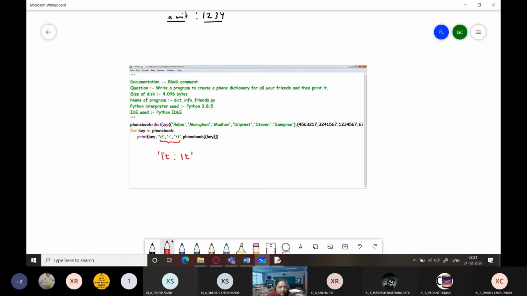You can simply use them as one continuous chunk of string enclosed within single quotes. And this key part also, instead of writing key within parentheses, you can omit the parentheses and simply keep the square brackets. That is sufficient.